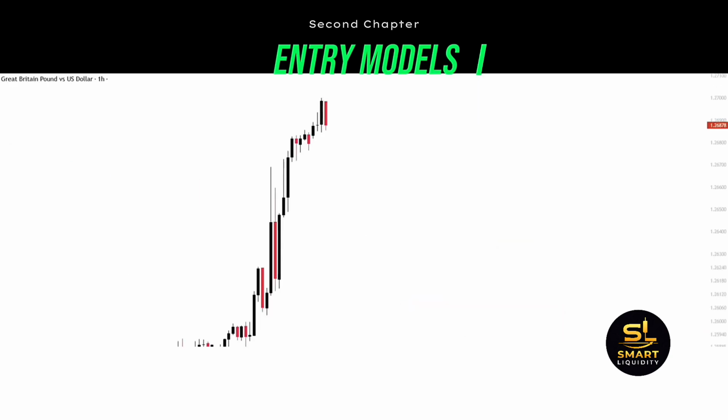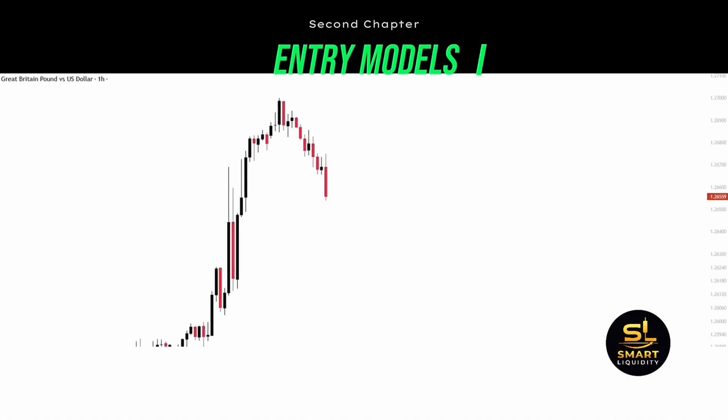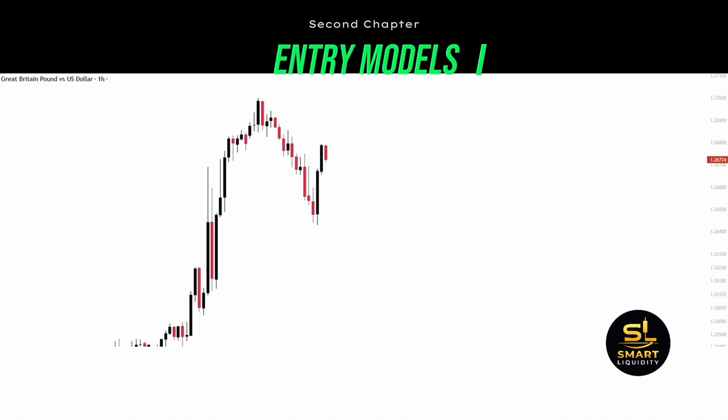Another example. This is a clear, very aggressive uptrend, in which the market comes back down to rebalance. Then the market prints these two large upside candles. A balance broken to the upside marks a demand zone, and the demand zone is taken from the candle before the large movement. So this red candle, we take the high and low from this candle, and this zone is our demand zone.